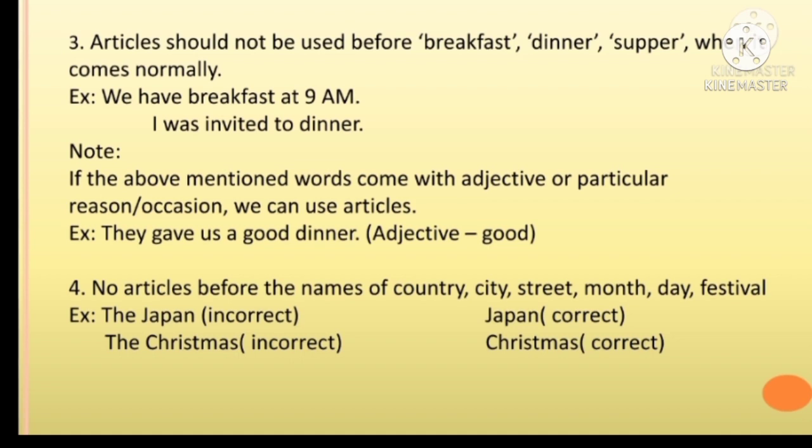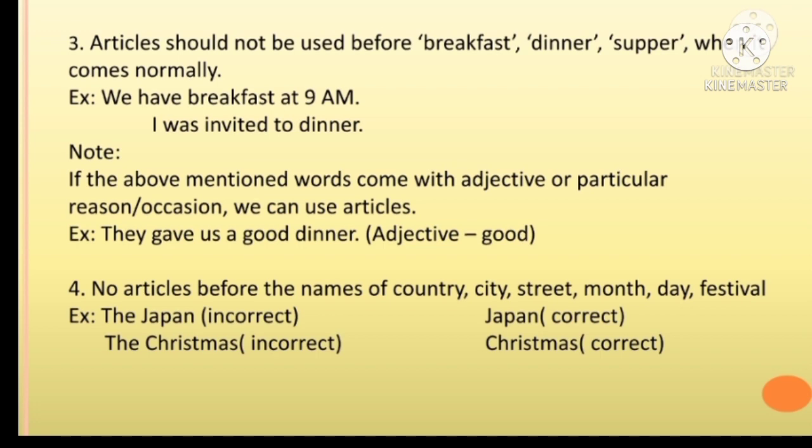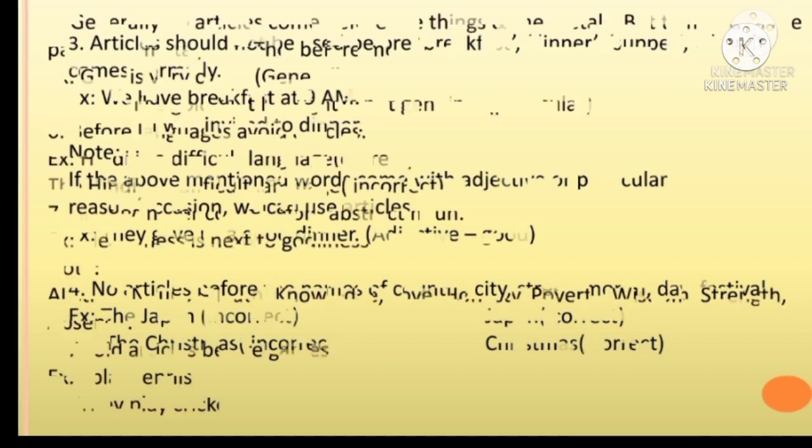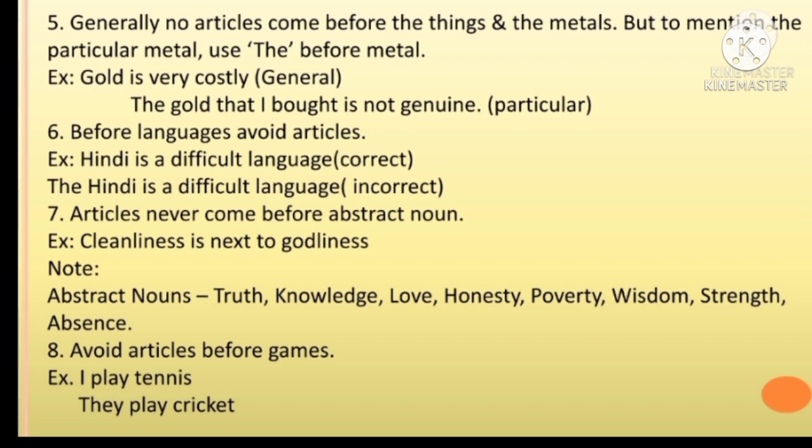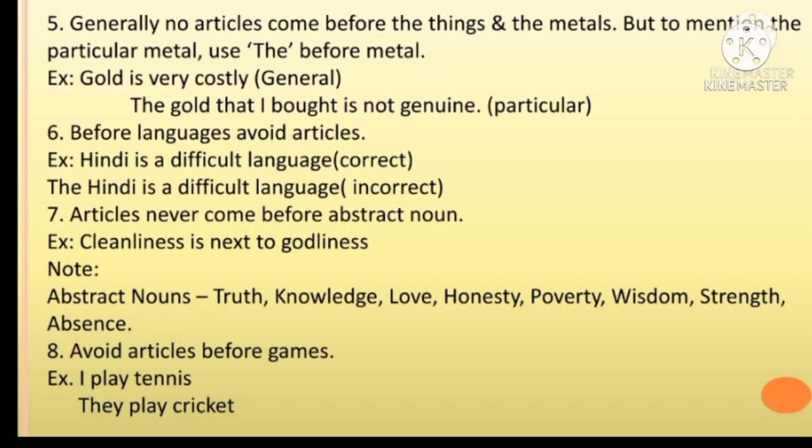No articles before the names of country, city, street, month, day, festival. Remember: "the Japan" is incorrect, "the Christmas" is incorrect. Japan is correct, Christmas is correct. Generally, no articles come before things and metals, but to mention a particular metal, use "the" before the metal. Gold is very costly. It is general. The gold that I bought is not genuine. So, particular.